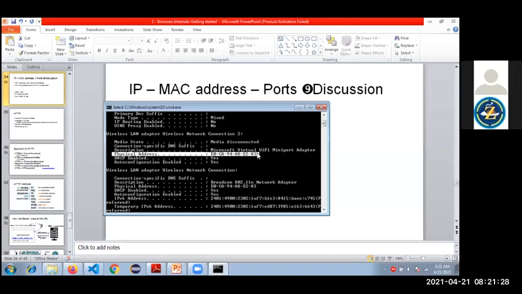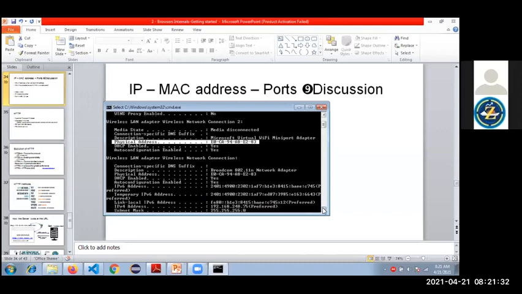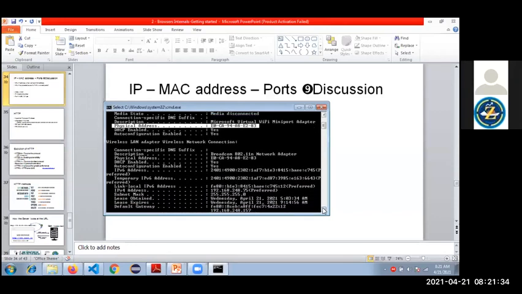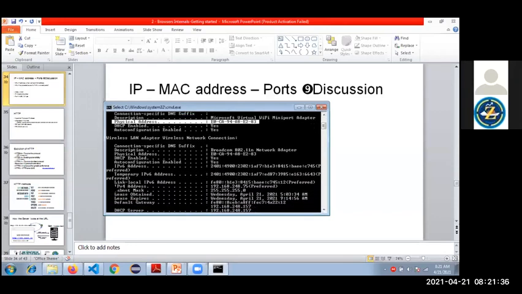Okay, IP address is the logical address. See, this is my logical address, the IP. So guys, MAC stands for media access control.